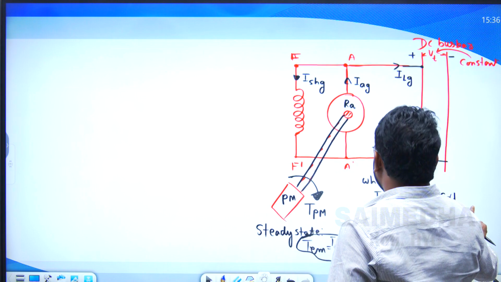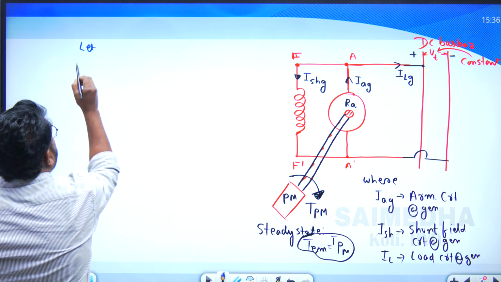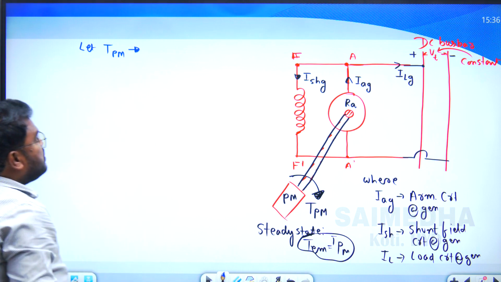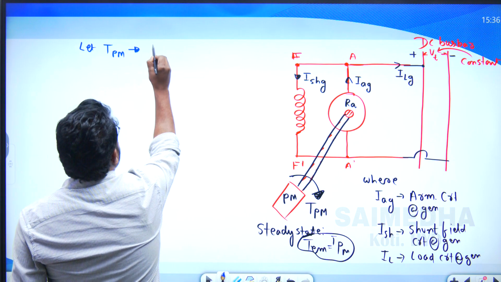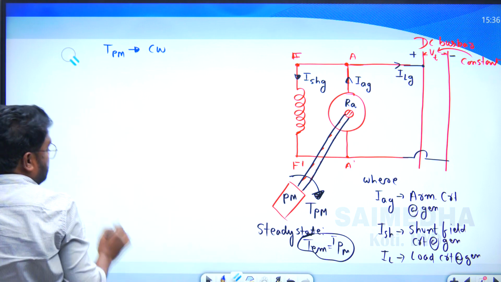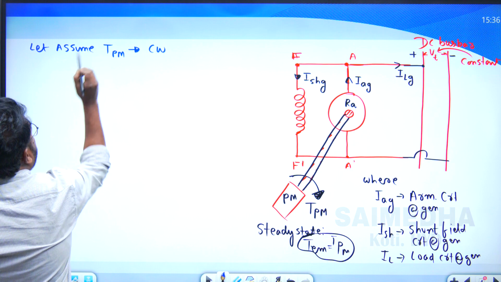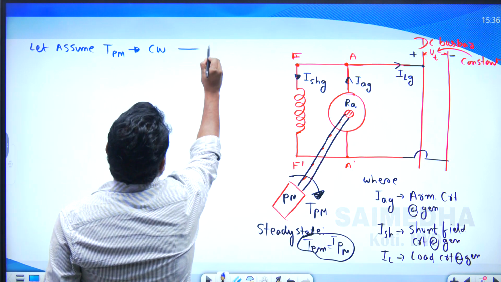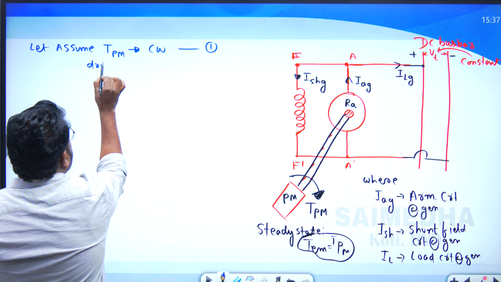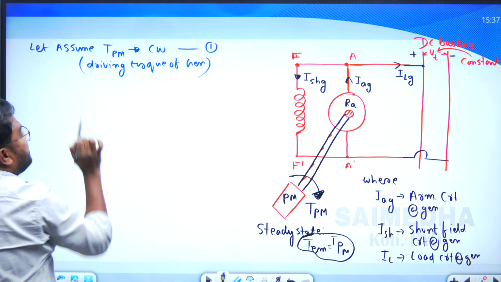So this is our figure. Let us initially assume that TPM is the prime mover torque, and the prime mover rotates in a clockwise direction. Assume this is equation number 1. Here the prime mover is the driving torque of the generator.